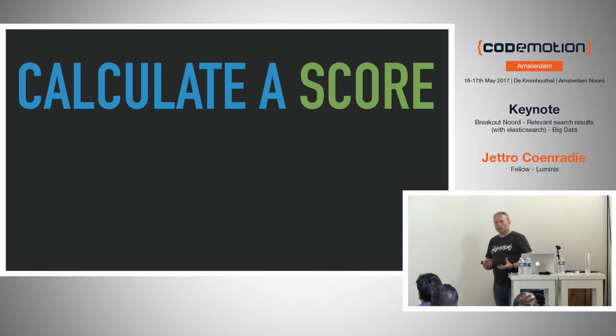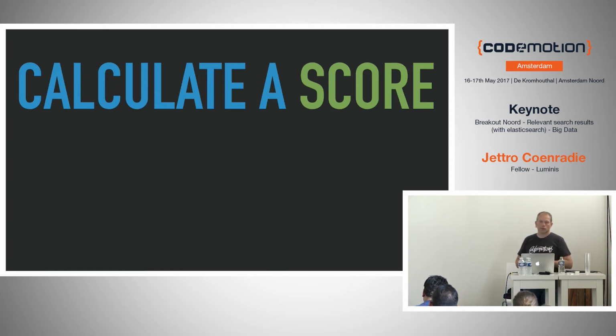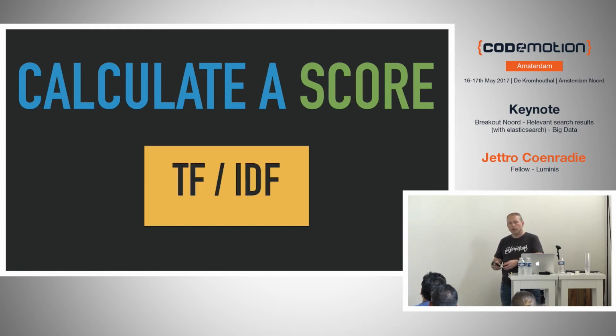But also if we don't provide these signals, we also want the search engine to be able to give order to the documents. And the search engine has a mechanism for that, and that is calculating a score. So it has an algorithm to calculate a score based on what you search for and what is actually in the document. One of the things that you will often hear in this area is TF-IDF. This is a known term. Everybody knows what it is? Well, I see some heads nodding, so I'll explain.